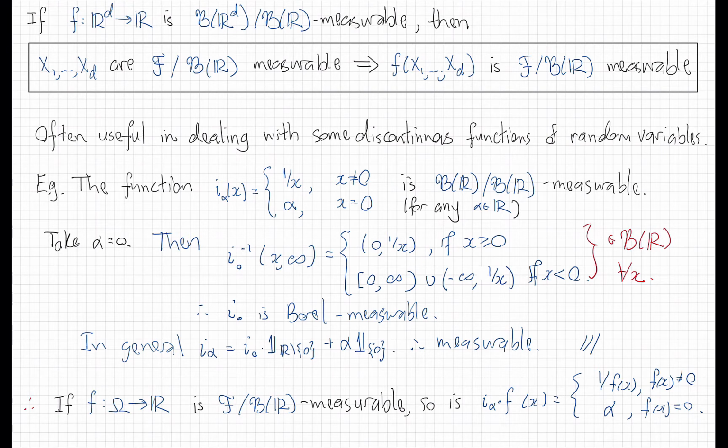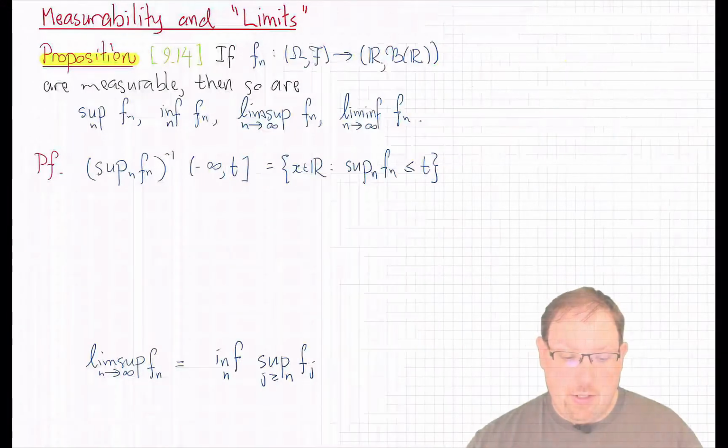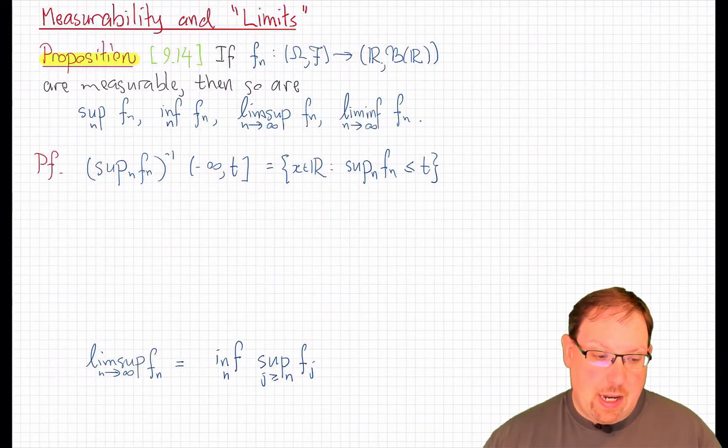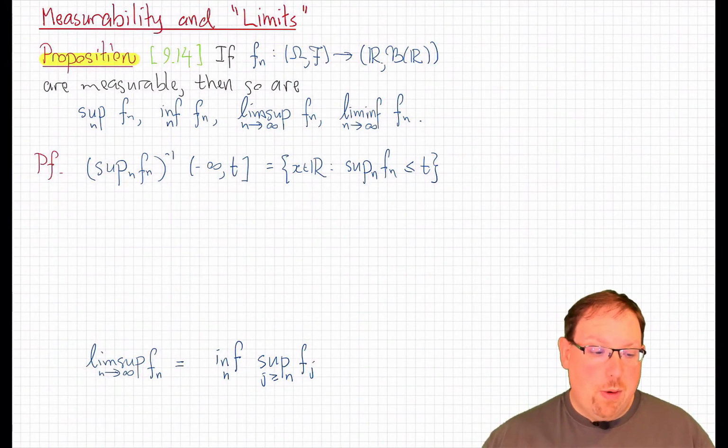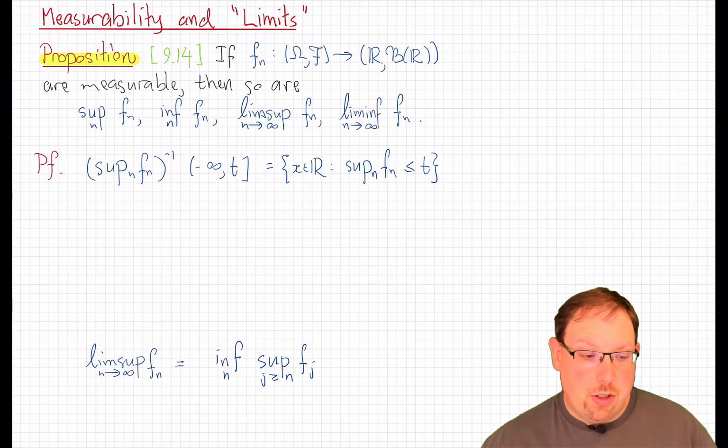Now let's take a look at how measurable functions behave under limits. It turns out that measurable functions play very well with limits, which is something that is not true for continuous functions.